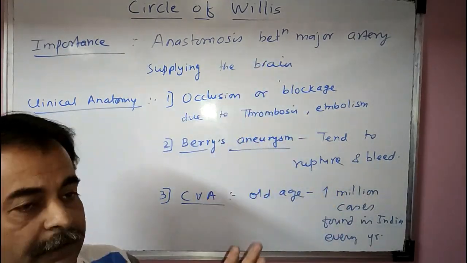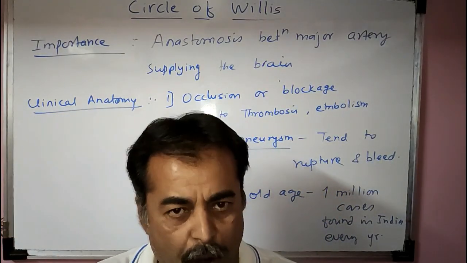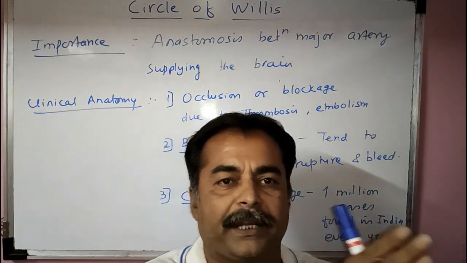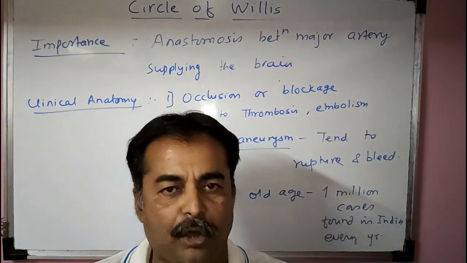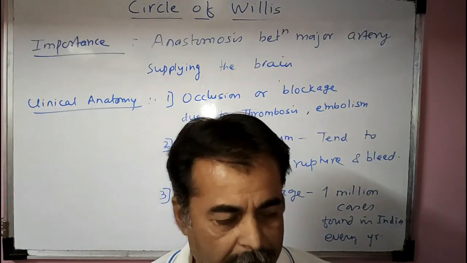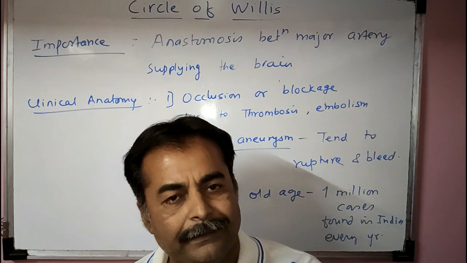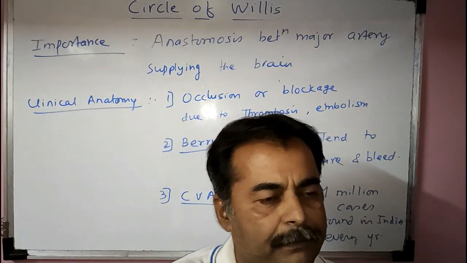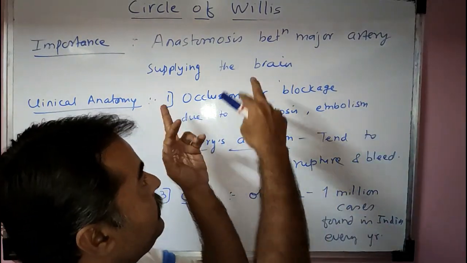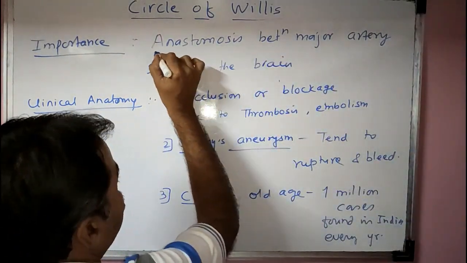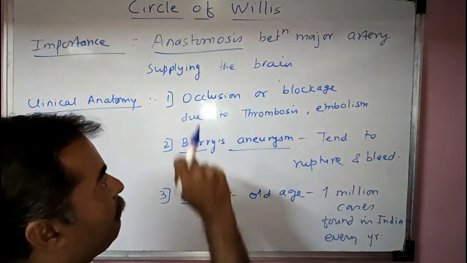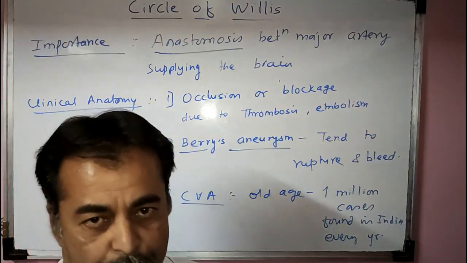So due to this, if one artery is blocked, another artery will supply the area that would be affected by the blockage. So it will overcome the blockage of one artery. If one artery is blocked, the area supplied by that artery will be supplied by another artery due to this anastomosis. So this is a very important thing to note for the circle of Willis. The anastomosis is very important.